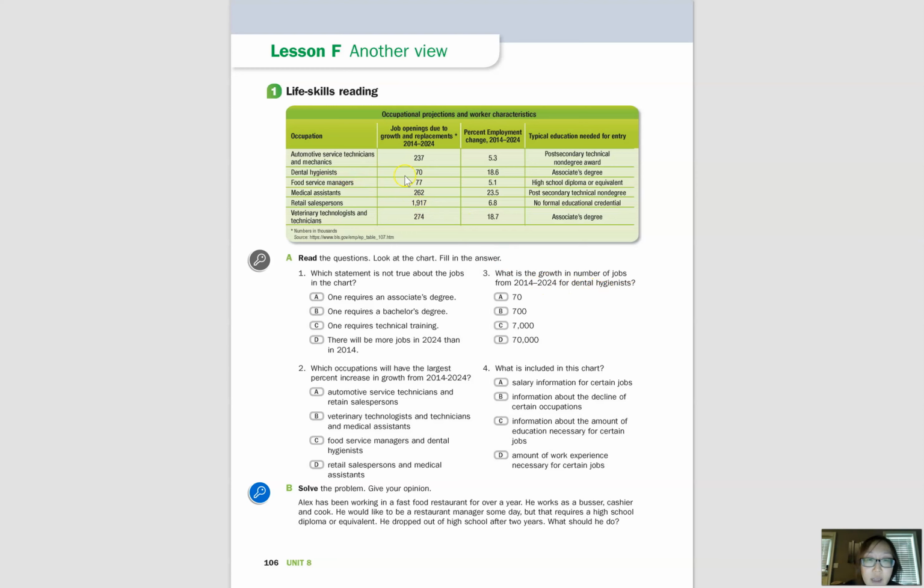Okay, number 3. What is the growth in number of jobs from 2014 to 2024 for dental hygienists? Okay, so if we look at that number, it says 70. But if you remember, this number represents the number in thousands. Okay, so the answer is not A, the answer is D. So 70,000. Okay, so we can say 70,000 represents the growth in number of jobs from 2014 to 2024 for dental hygienists. And you can also say the number of jobs will increase to 70,000 from 2014 to 2024 for dental hygienists.